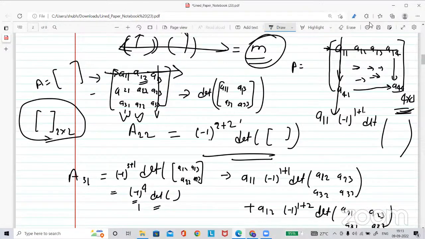So now you have to find the determinant of that 3 cross 3 matrix, and after finding that you will get the first term.